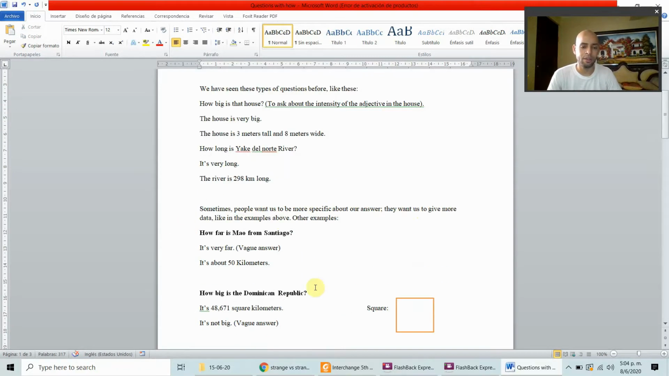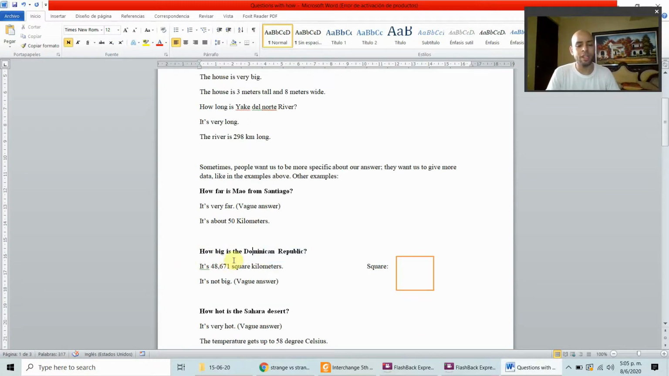Let's see other examples. How far is Mao from Santiago? How far, the adjective far. How far is Mao from Santiago? It's very far. This is a big answer. It's like, okay, it's very far. But can you be more specific? How far? Well, it's about 50 kilometers. You could say that. More or less 50 kilometers. You're being specific here.